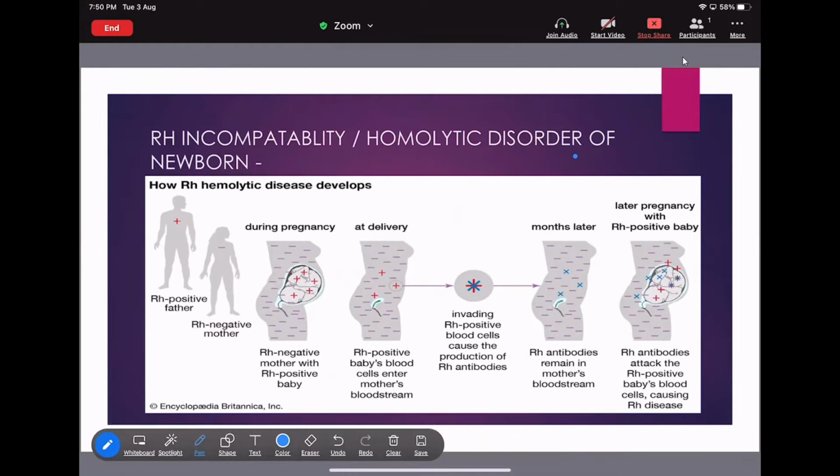That is the RBC. That means this concept is based on the RBC, right? And the Rh negative antigen and the Rh positive antigen play an important role in this concept. Let's see what will happen in this mechanism.